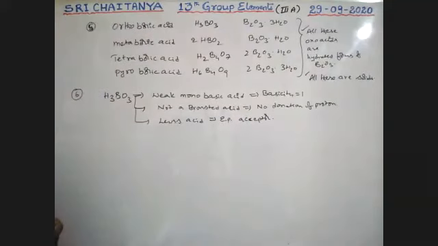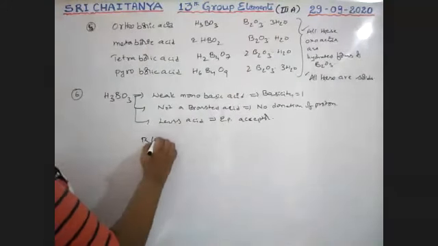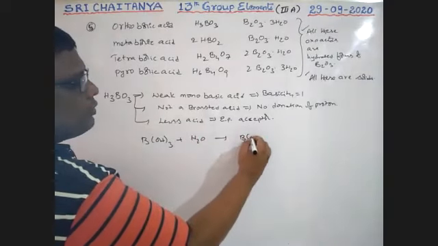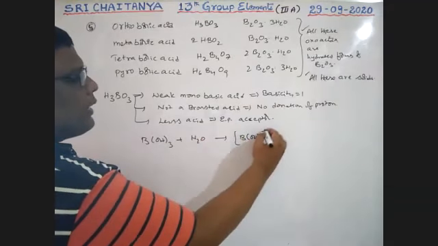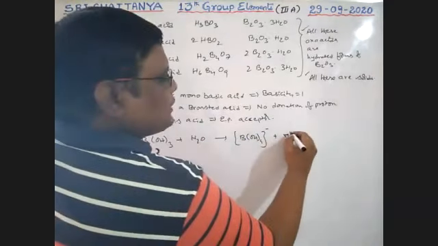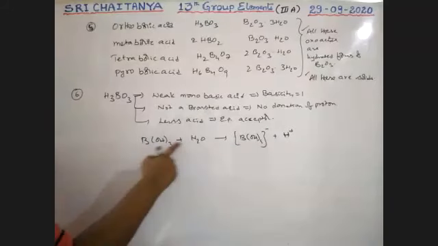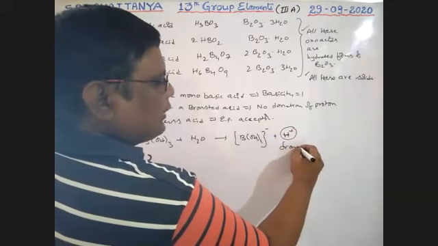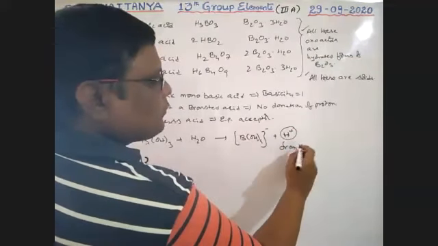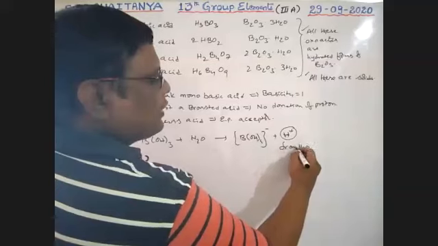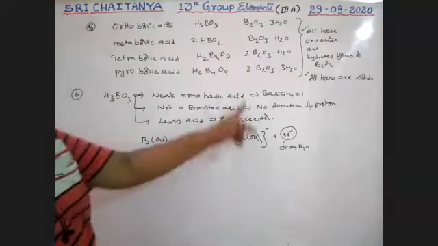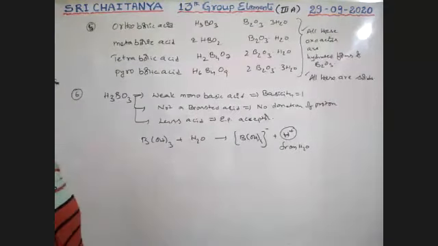So these are the conditions, boys. Now, when B(OH)3 is dissolved in water, it converts into B(OH)4 minus plus H plus. When orthoboric acid is dissolved in water, H plus is coming out. But this H plus comes from water, not from B(OH)3. So all these points we covered yesterday.